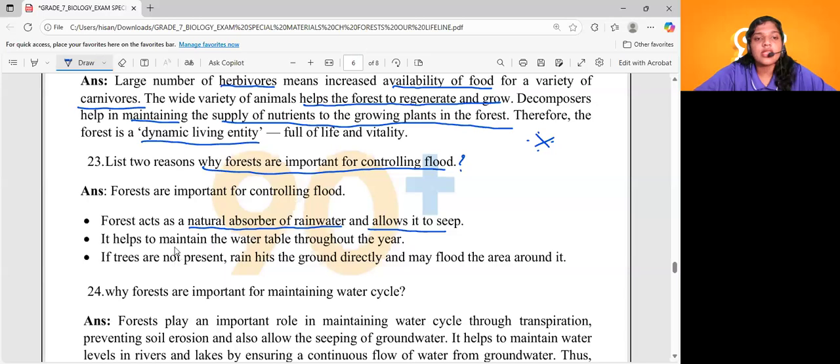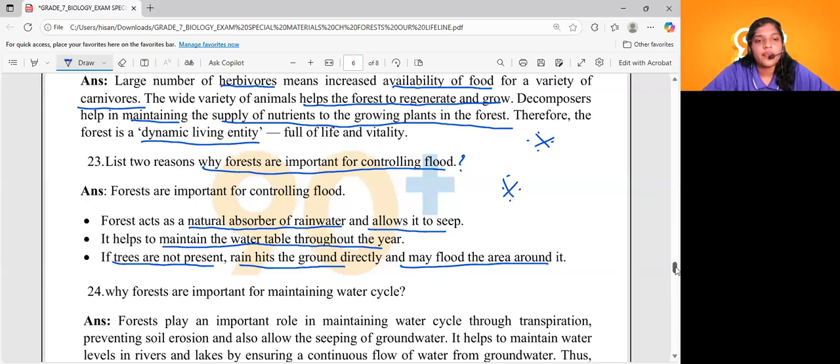What about the other point? It helps to maintain the water table, the groundwater level, throughout the year. What about the other point? If trees are not present, rain hits the ground directly and may flood the area around it. So that is why forests are very important in controlling flood. That is also another important question.